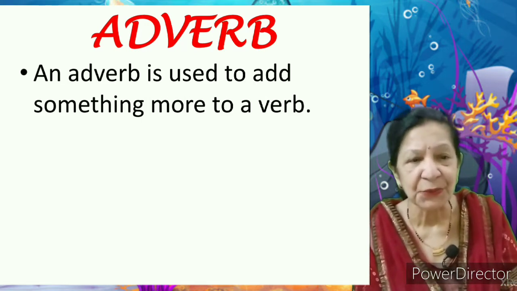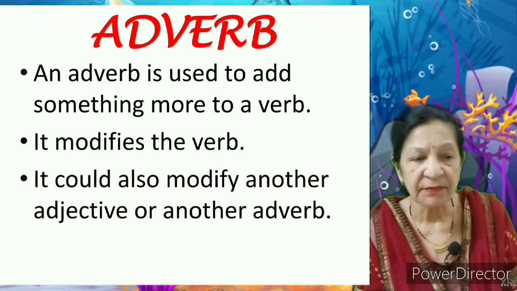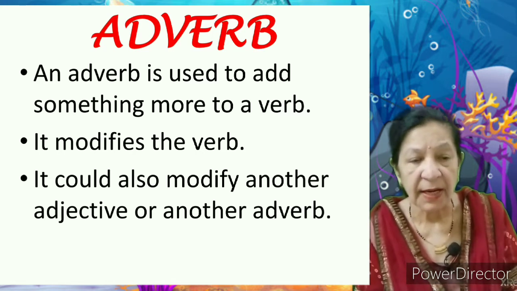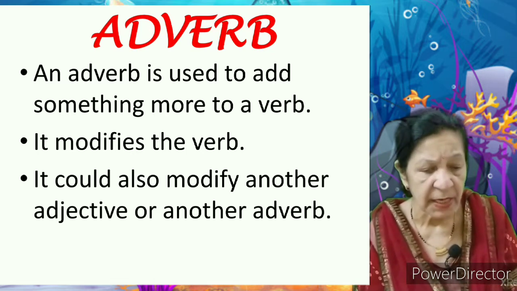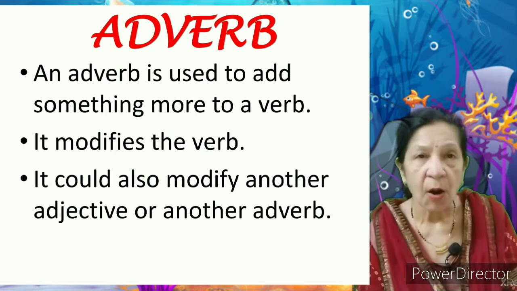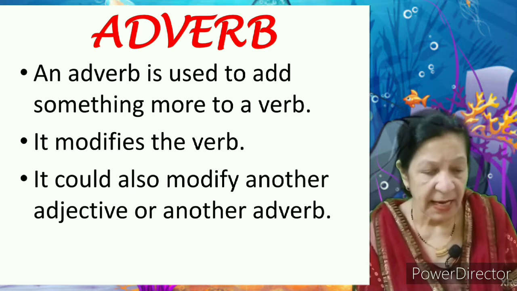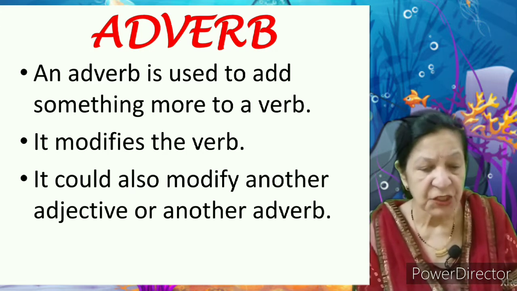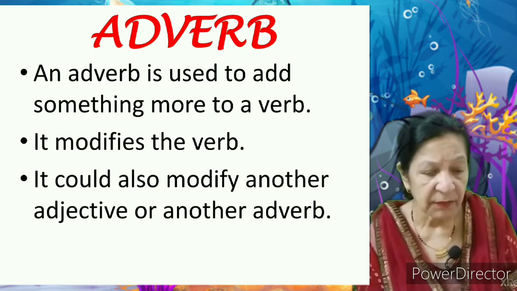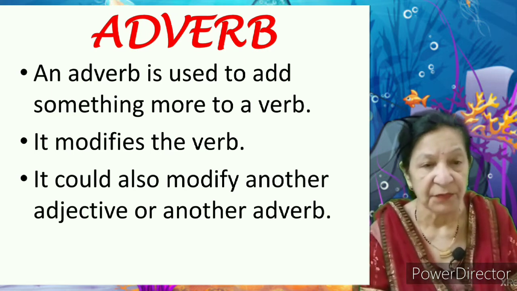An adverb is used to add something more to a verb. It modifies the verb. It could also modify another adjective and another adverb. Adverb वह शब्द है जो verb के बारे में हमें और भी कुछ बताता है. So adverb is a word which tells more about the verb and even about an adjective and another adverb. We will further understand it better with the help of examples.